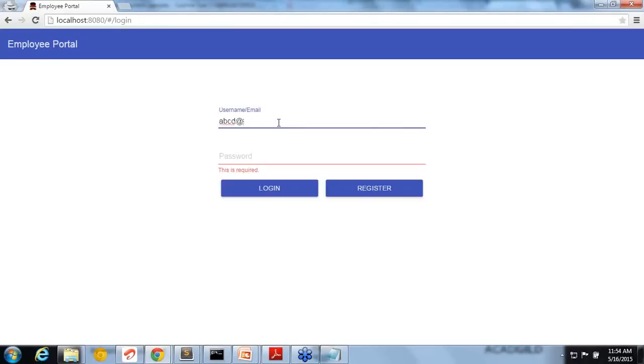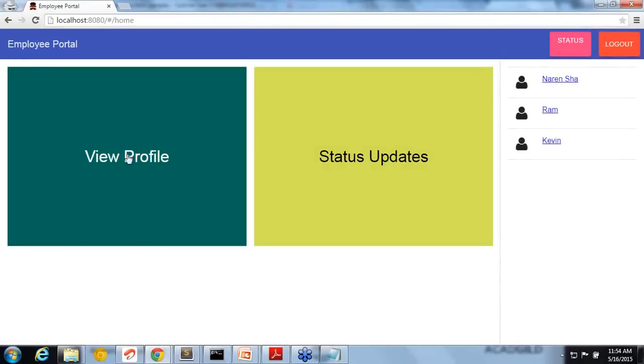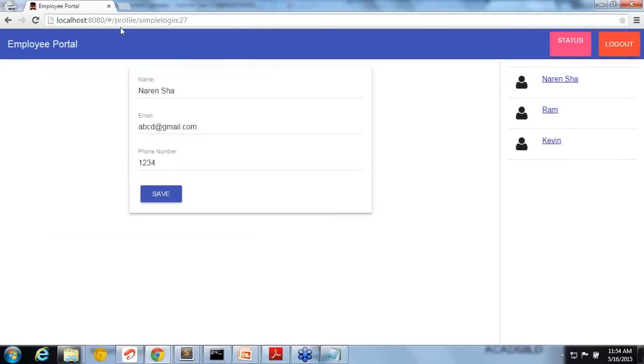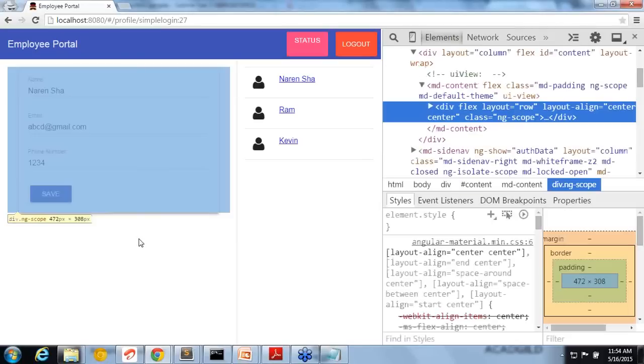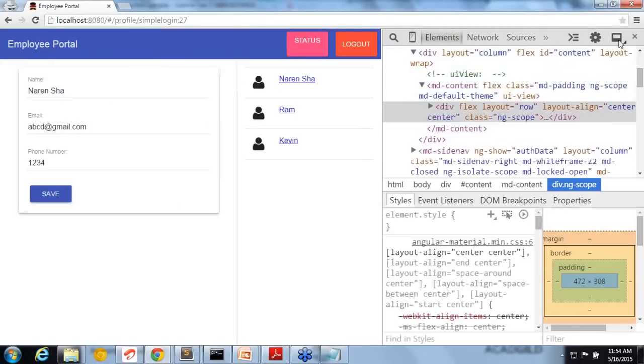You can see that localhost 80 is not changing. Only after the hash something is changing, it changes to home, then to profile. It's not reloading the page, only this part is changing. So when you do it like that, you are not refreshing the page.